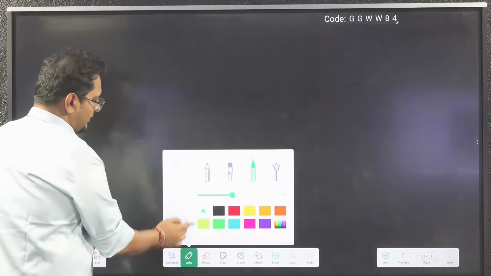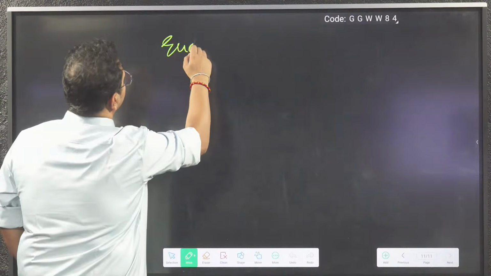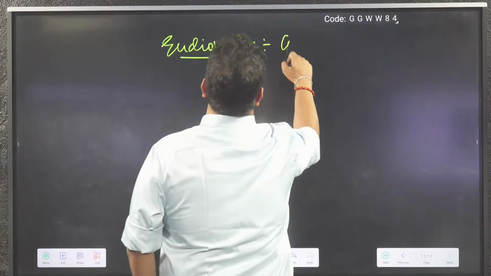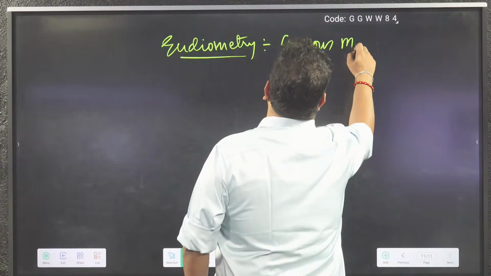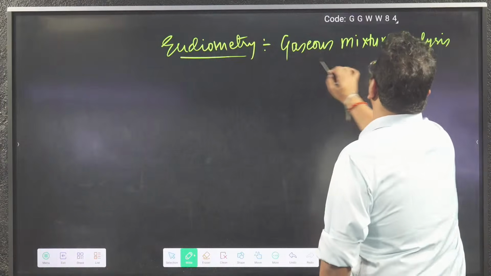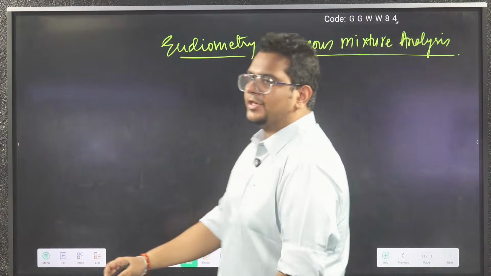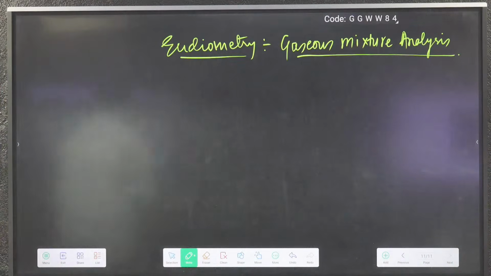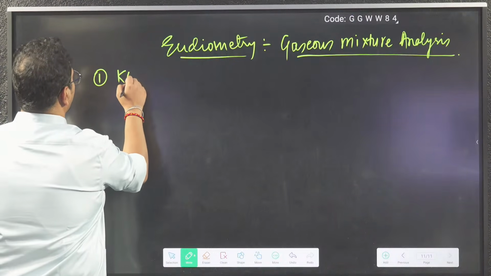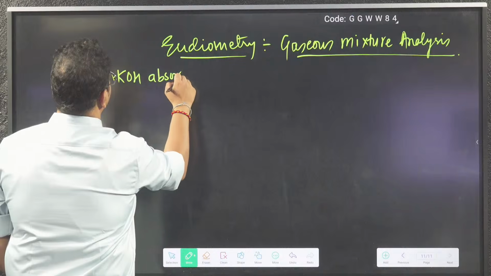Next is eudiometry. Eudiometry is gaseous mixture analysis. For doing the questions of eudiometry, a few things you should know. So number one, KOH absorbs CO2.